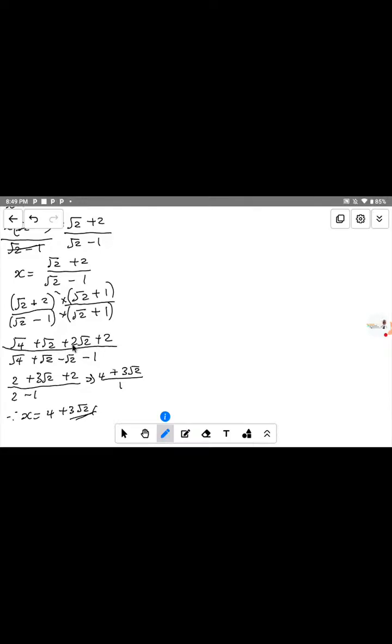This is how I get it. Now take a look at this part. We have plus root 2 here, plus 2 root 2 here. Root 2 and root 2, they are the same. They are of the same family. Now the coefficient of root 2 here is 1, and the coefficient of root 2 here is 2. That means that we have 1 plus 2, that gives us 3. So it will be 3 times root 2. That's what I get, 3 root 2. Do you get it now? Do you understand the way I explain it now?